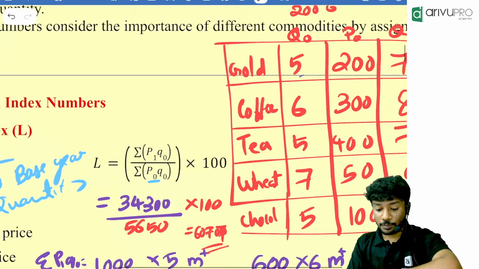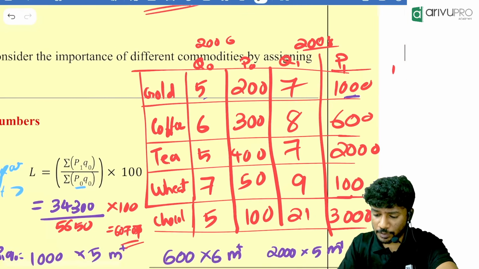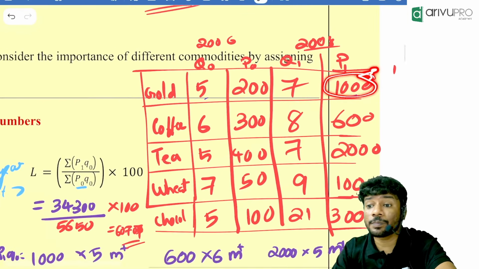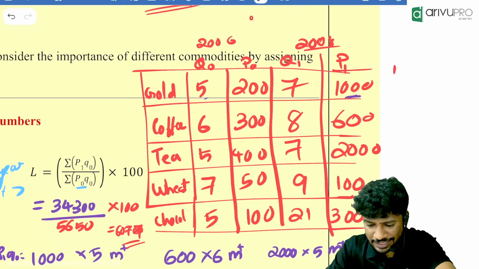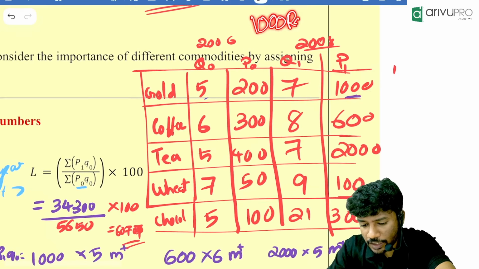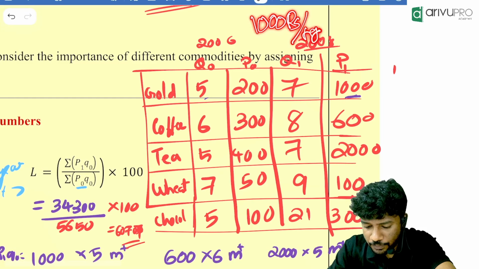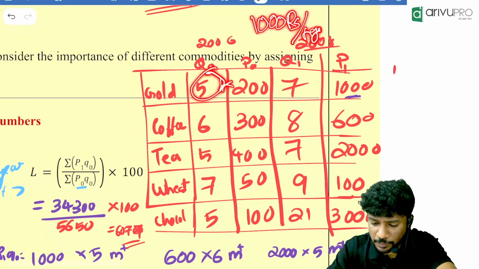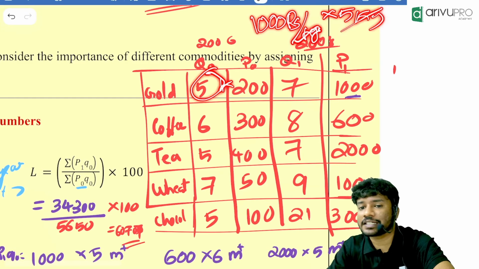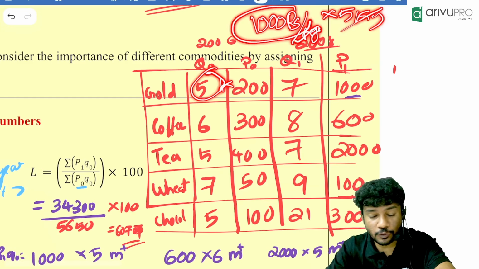Why? I'll tell you. P1 Q0, right now. For example, P1 is 1000 rupees per kilogram. Let it be like that. Then multiply into Q0. Q0 is, let it be kilogram, 5 kilogram. So kilogram and kilogram will get cancelled out. What is remaining? 1000 rupees. Are you getting it? 1000 rupees.